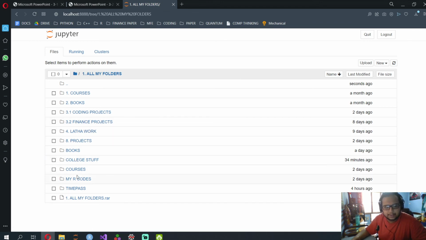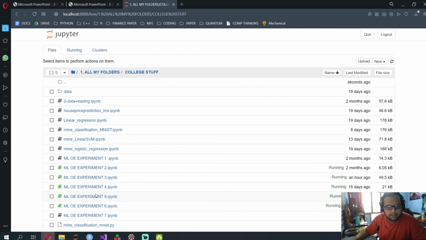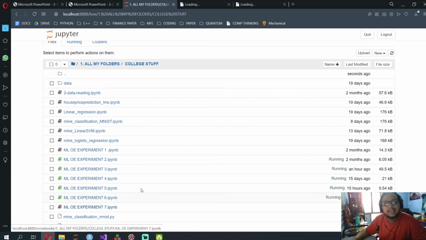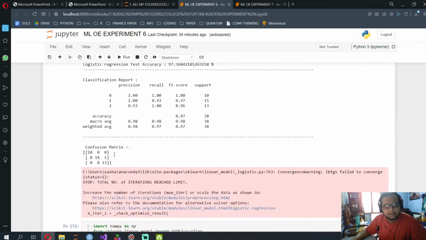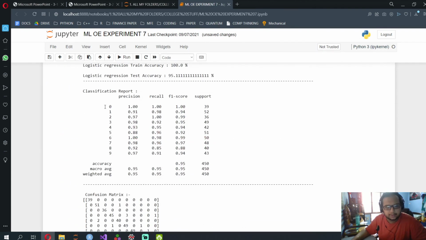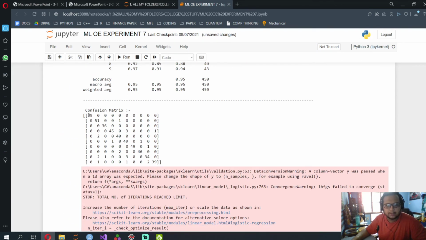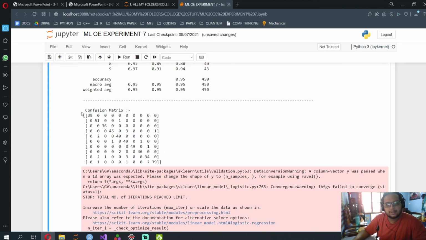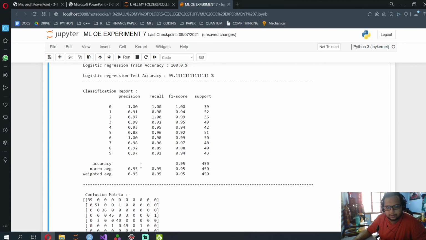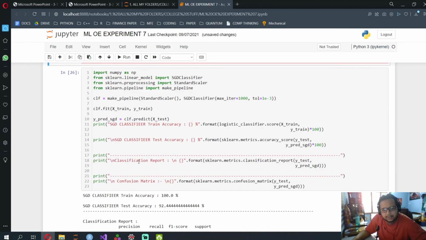When you print the classification report for that, it looks super nice. So this is 4-3, over here. Do you see this classification report? It's a 10 cross 10 matrix. Remember how I said if you have n classes, you have an n cross n matrix. So this is how the classification report looks. So that's 0, 1, 2, 3, 4, 5, 6, 7, 8, 9, and similarly 0, 1, 2, 3, 4, 5, 6, 7, 8, 9.